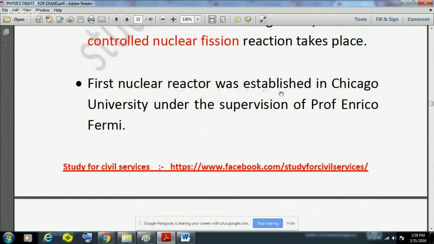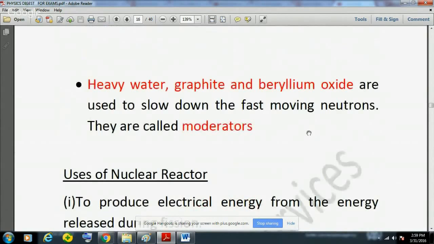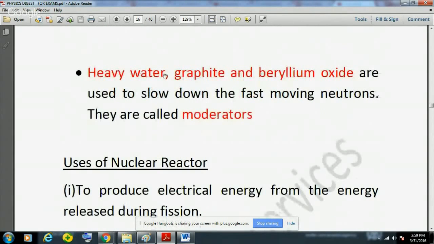The first nuclear reactor was established at Chicago University under the supervision of Professor Enrico Fermi, and there are some elements used in the nuclear reactor process, known as moderators. They are used to slow down the fast moving neutrons so that a controlled chain reaction takes place in the nuclear reactor. So what is the use of a moderator? Moderators are used to slow down the fast moving neutrons, that is, to decrease the velocity of the neutrons.